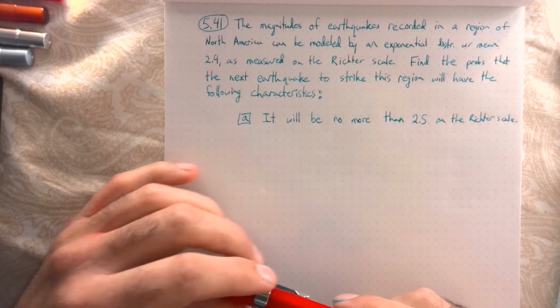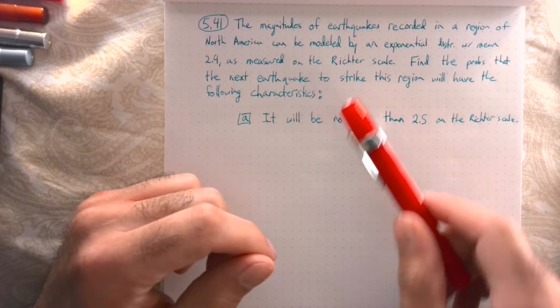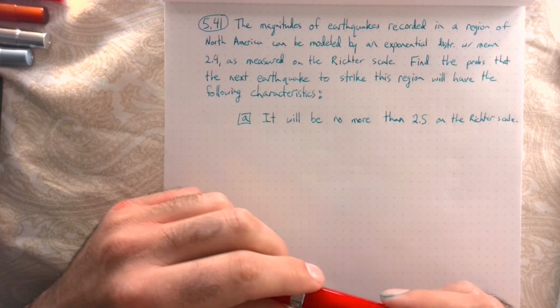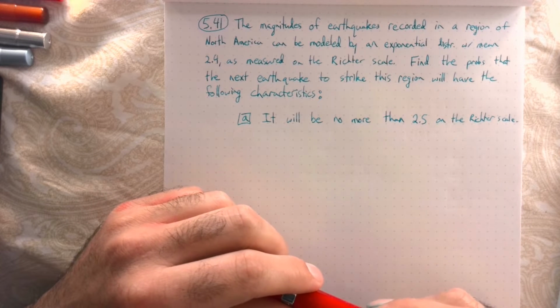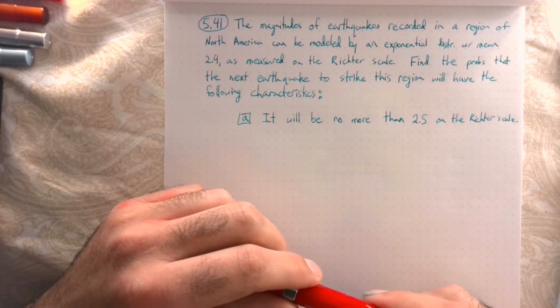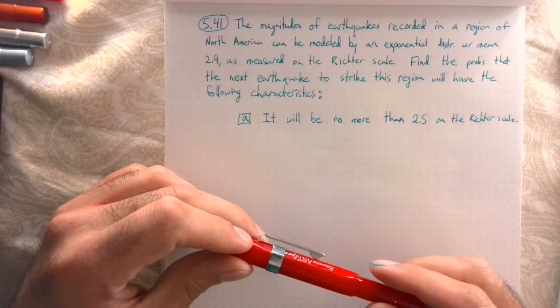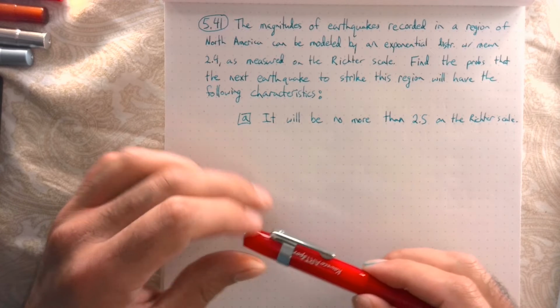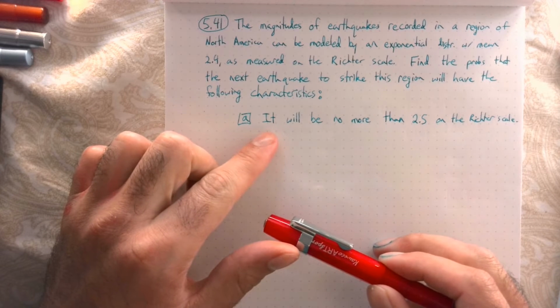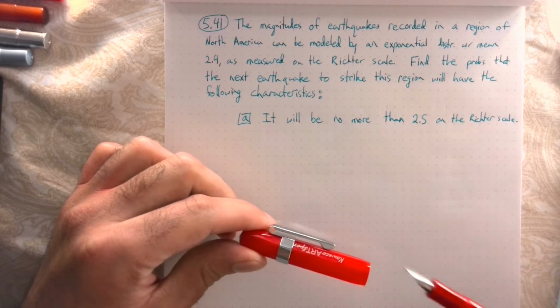So this reads, the magnitudes of earthquakes recorded in a region of North America can be modeled by an exponential distribution with mean 2.4 as measured on the Richter scale. Find the probabilities that the next earthquake to strike this region will have the following characteristics. So for part A, the characteristics are it will be no more than 2.5 on the Richter scale.